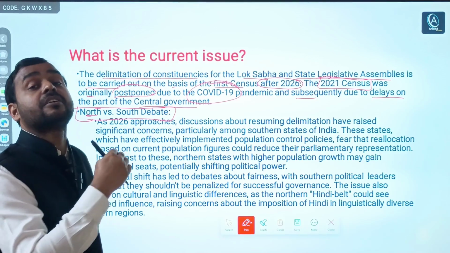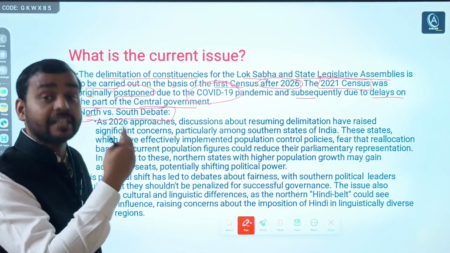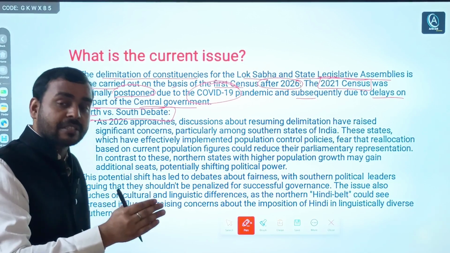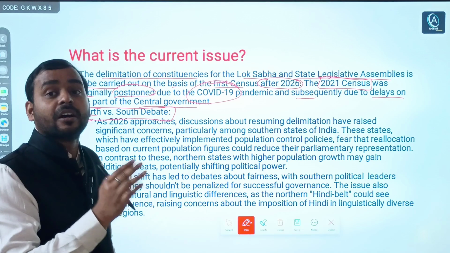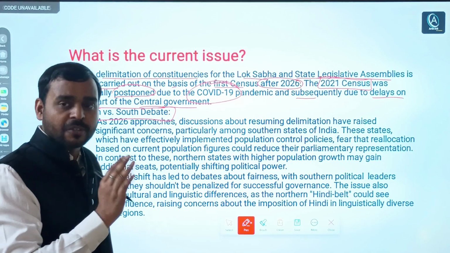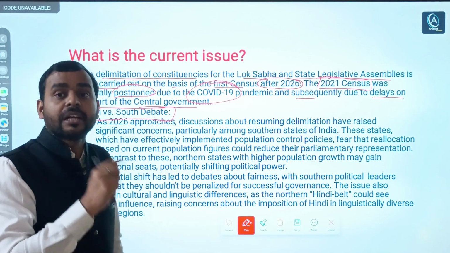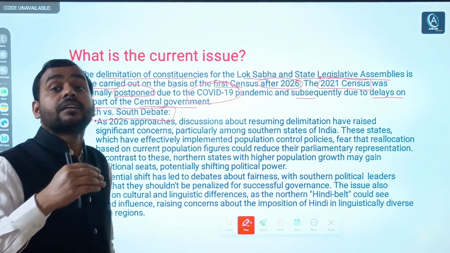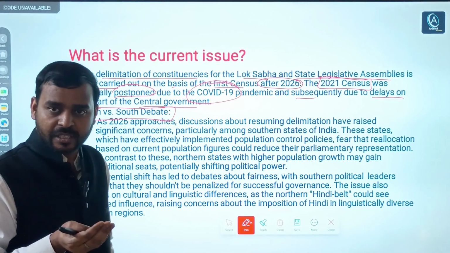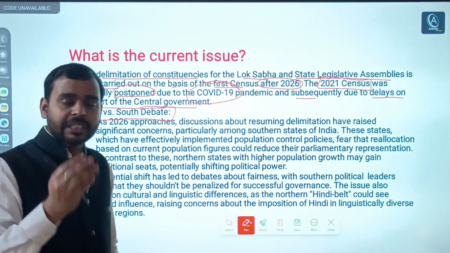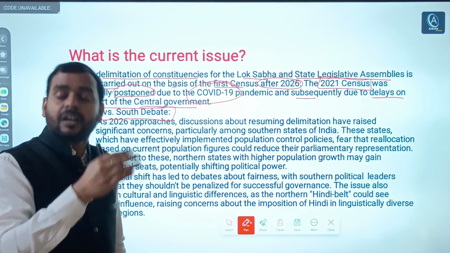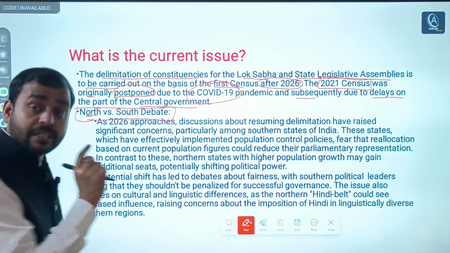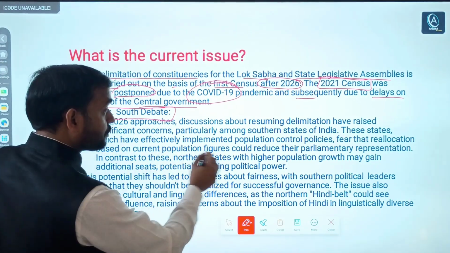A kind of fear is in the minds of the leaders of the southern states. They have checked and controlled their population, but northern states' population has increased drastically, and you know that the seats of Lok Sabha are allotted on the basis of population. So this is the main issue.